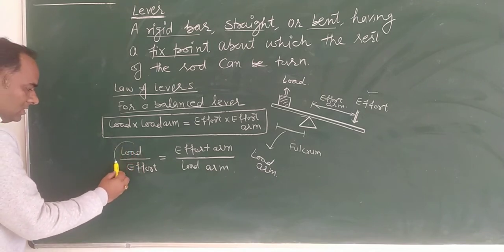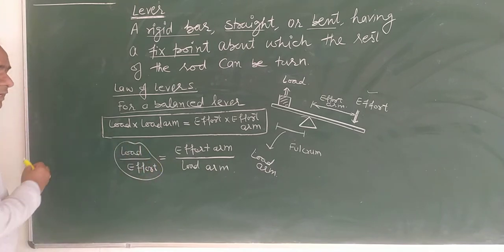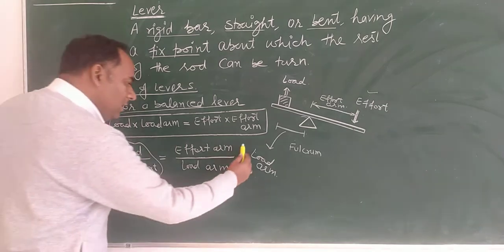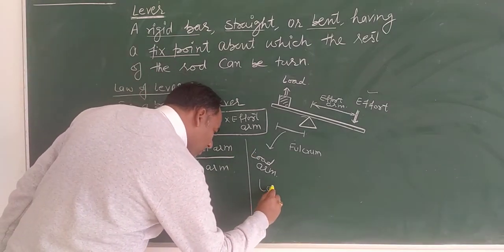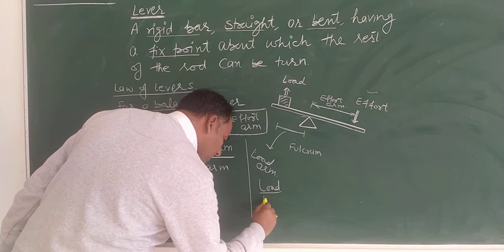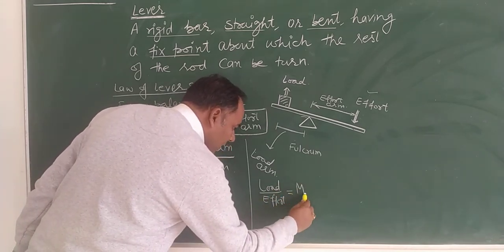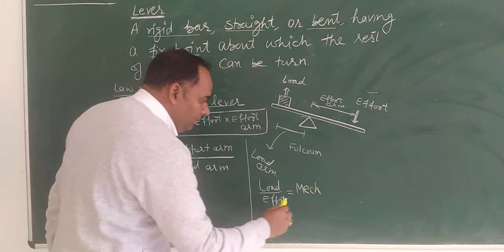This term, load upon effort, is the mechanical advantage of the machine.